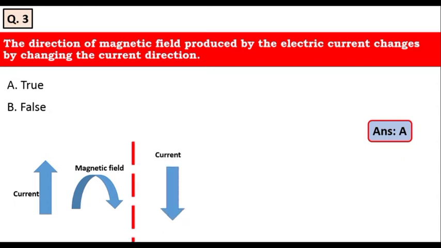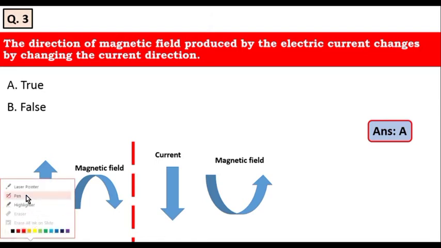If we change the direction of the current, the direction of the magnetic field also changes. This is how the question is illustrated. Therefore, the direction of the current and magnetic field are dependent on each other. Whenever you change one direction, the other direction will automatically get reversed. Therefore, it is a true statement.